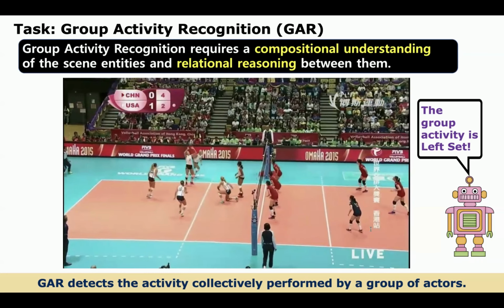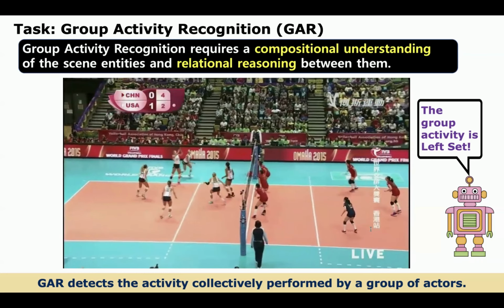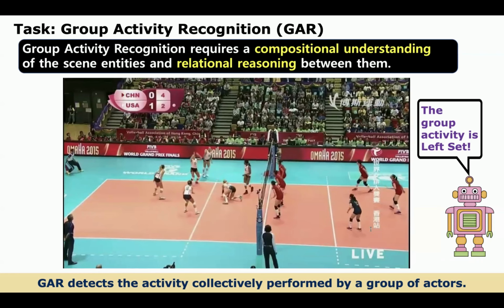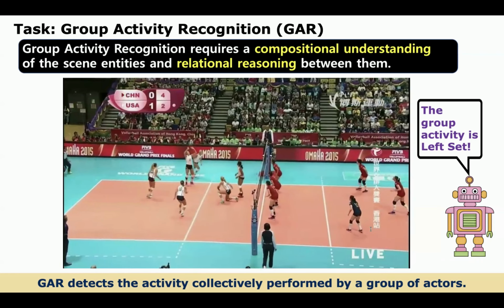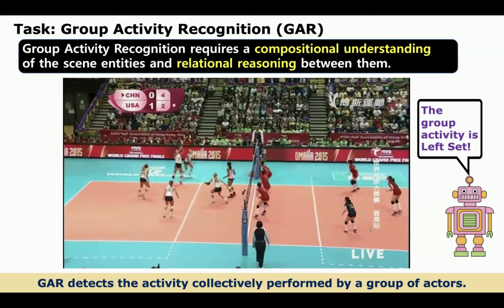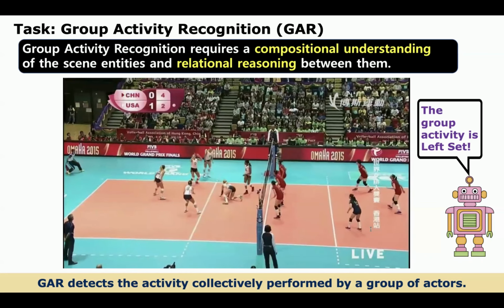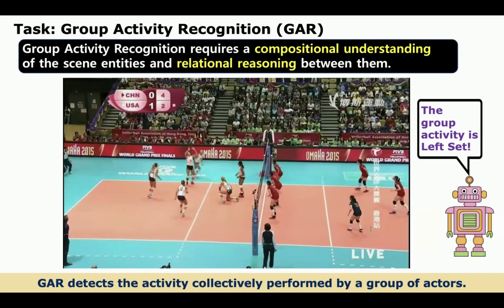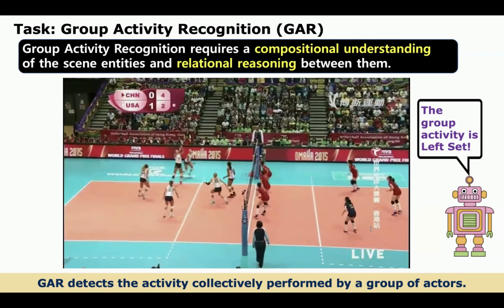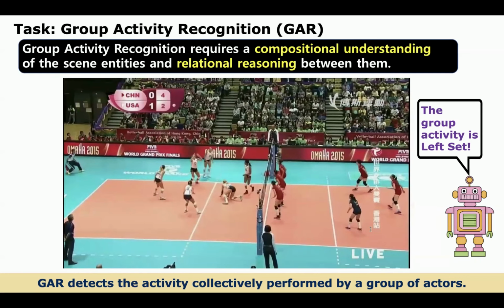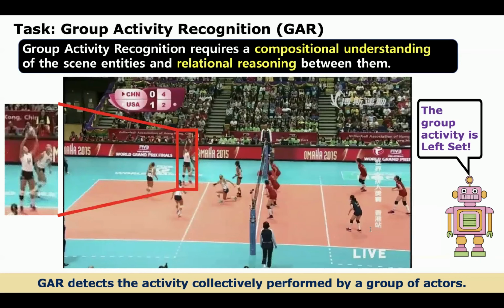First, because of the crowded scene, it is challenging to learn meaningful representations over the entire scene. The final activity label depends on a compositional understanding of these entities. Second, group activity recognition benefits from relational reasoning to understand the relative importance of entities and their interactions. For example, in a volleyball game, persons around the ball performing the jumping action are more important than others standing